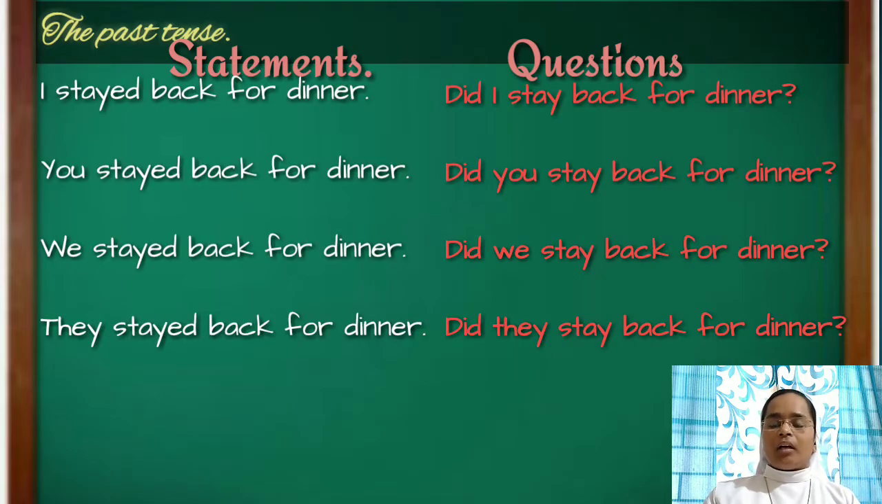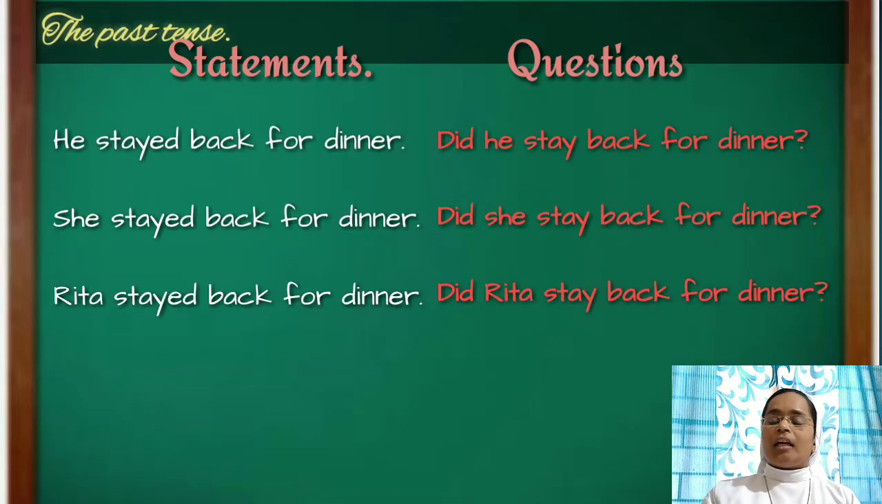I stayed back for dinner. Did I stay back for dinner? You stayed back for dinner. Did you stay back for dinner? They stayed back for dinner. Did they stay back for dinner? We stayed back for dinner. Did we stay back for dinner? He stayed back for dinner. Did he stay back for dinner? She stayed back for dinner. Did she stay back for dinner? Rita stayed back for dinner. Did Rita stay back for dinner?